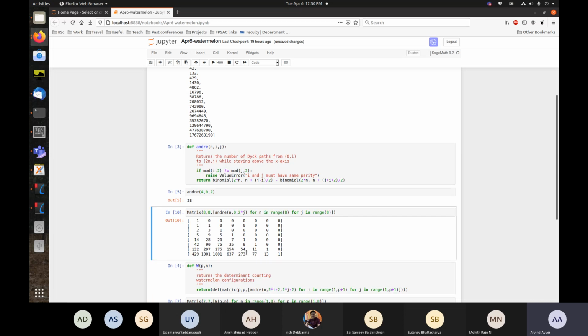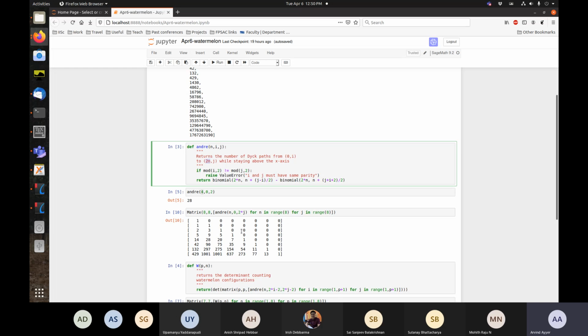If I do 4, 0, 2, I get 28. But remember, 4 means it's going from the origin to 8, 2, not 4. So here I constructed the matrix of these entries, with i going from 0 to 2j, and j and n running from 0 to 8. And you can see that it's a lower triangular matrix.